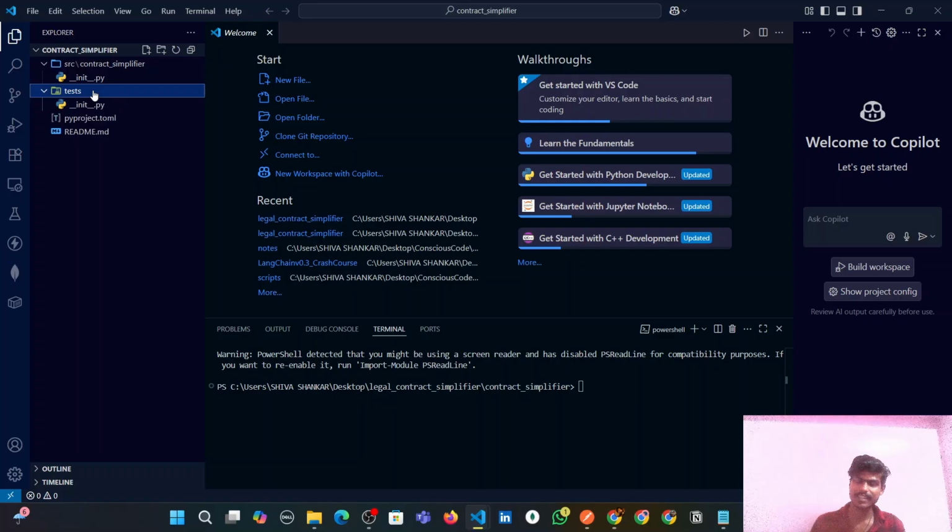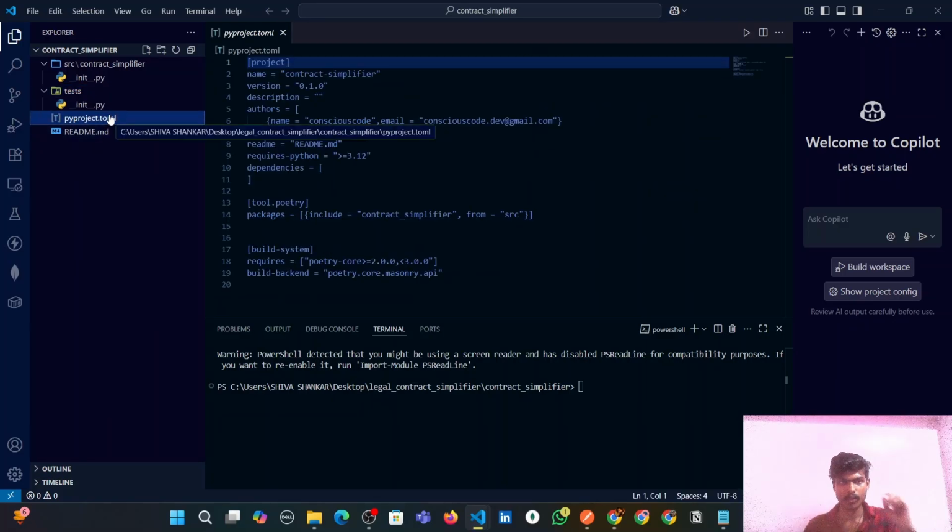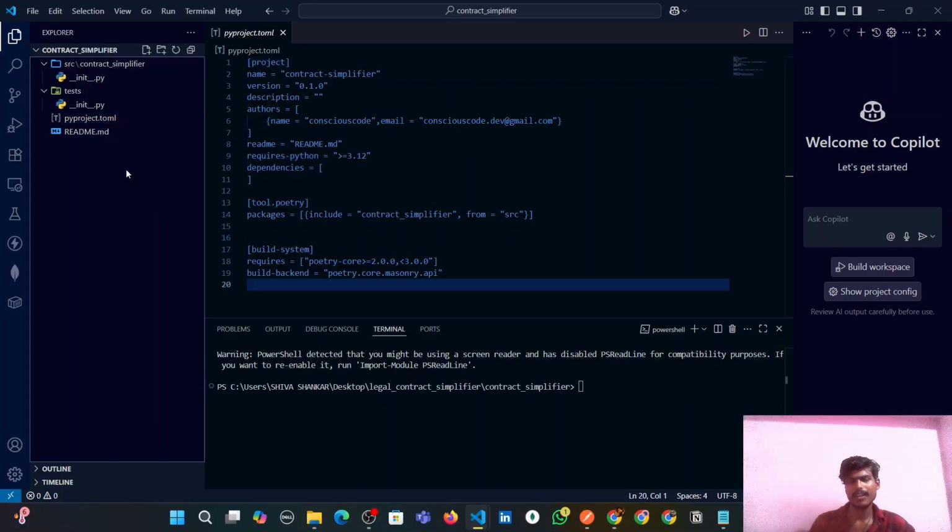We can also see the test directory. This is for unit testing, and we can see the pyproject.toml. This is the heart of your project, guys. We'll update this soon. This structure might feel like a bit too much for you, especially if you are used to dumping everything into a main.py file. But trust me, this is how real Python projects are built. And the best part is, it works perfectly with LangChain, FastAPI, CI/CD, and deployment tools like Docker or Render.